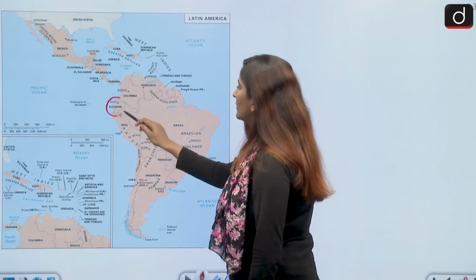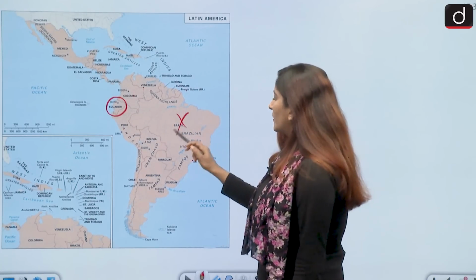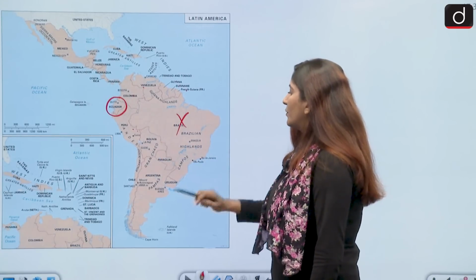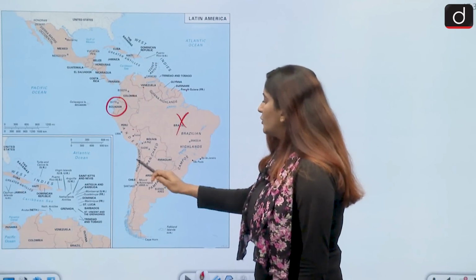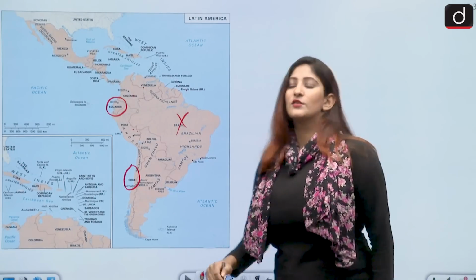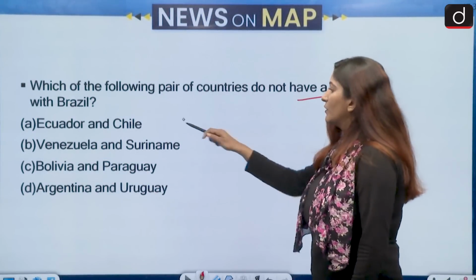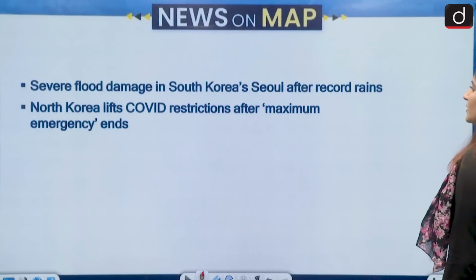But you see, Ecuador does not have a border with Brazil. Then it also shares its border with Peru. Brazil shares its borders with Peru, Bolivia, Paraguay, Uruguay, Argentina, but not Chile. So Ecuador and Chile is the correct answer over here. These two countries do not have a border with Brazil. Moving on to the next question.